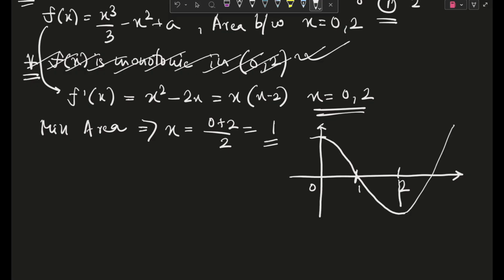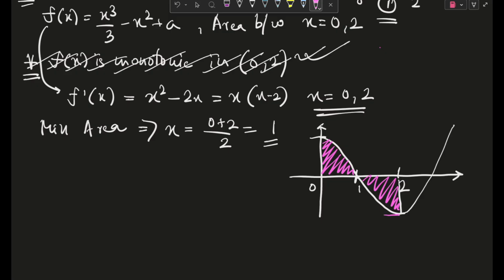Actually, we are considering the open interval between 0 and 2, right? So in between that it is actually monotonically decreasing. After 2 it is increasing. No problems. It's correct. Very well correct. Don't strike this off. So this will be our curve. And if we want to mark out the area we need, then it will be this area. This area is actually the area we need.